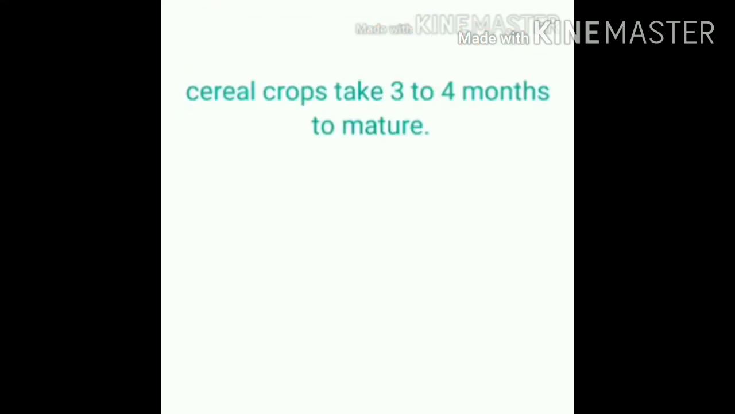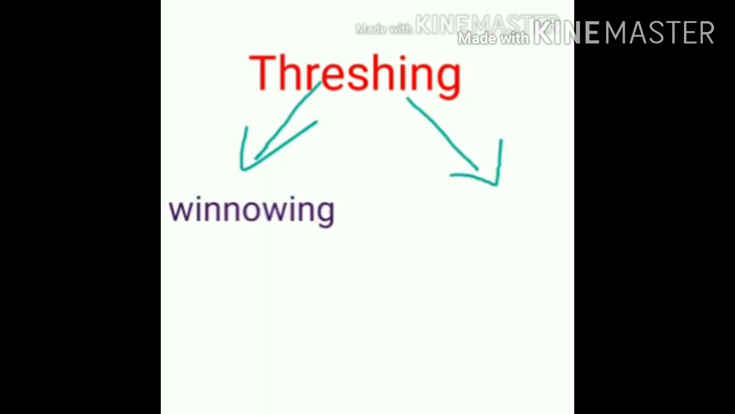Mostly the cereal crop takes 3 to 4 months to mature. After harvesting, one process is there inside the harvesting itself, that is threshing. The crop which is harvested contains dry grass, that means chaff, and grains. These grains have to be removed from the chaff, so they will be doing the process of threshing. Threshing can be done by two methods: one is by winnowing, another by machine, that is combine.